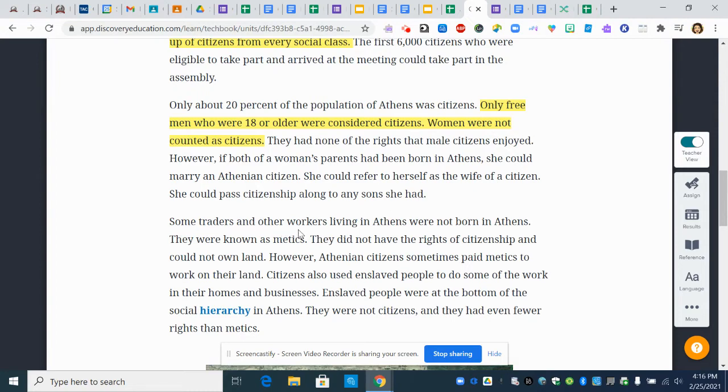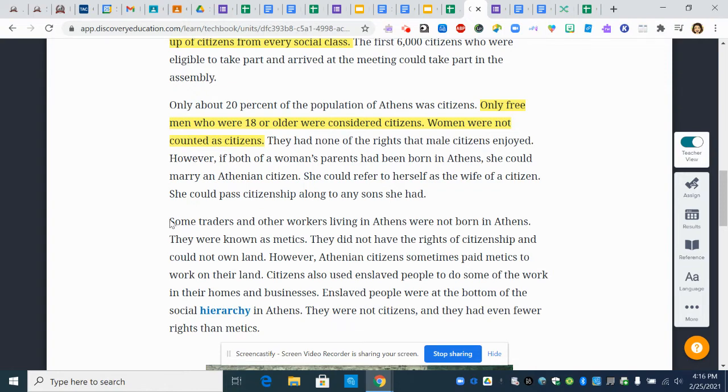Some traders and other workers living in Athens were not born in Athens. They were born as metics. They did not have the rights of citizenship and could not own land. However, Athenian citizens sometimes paid metics to work on their land. Citizens also used enslaved people to do some of the work in their homes and businesses. Enslaved people were at the bottom of the social hierarchy in Athens. They were not citizens and they had even fewer rights than metics.